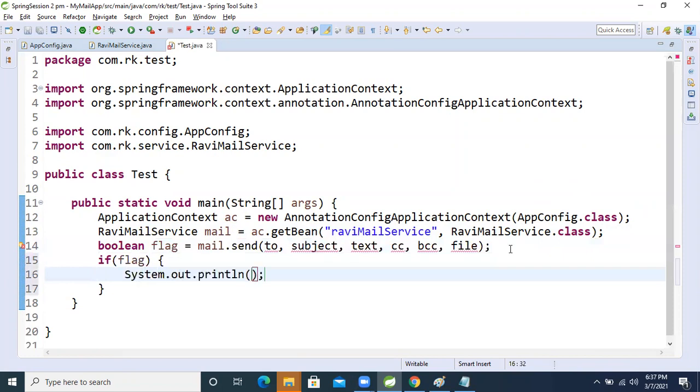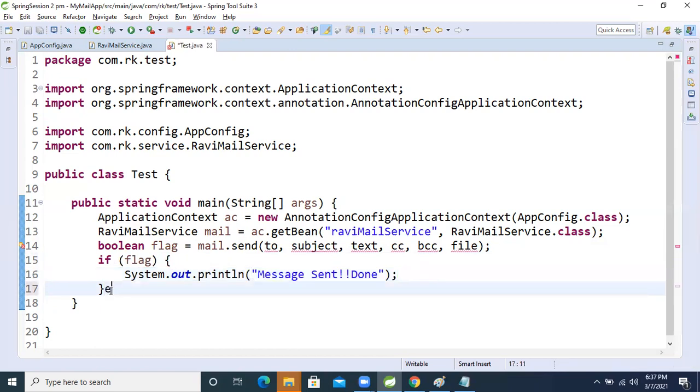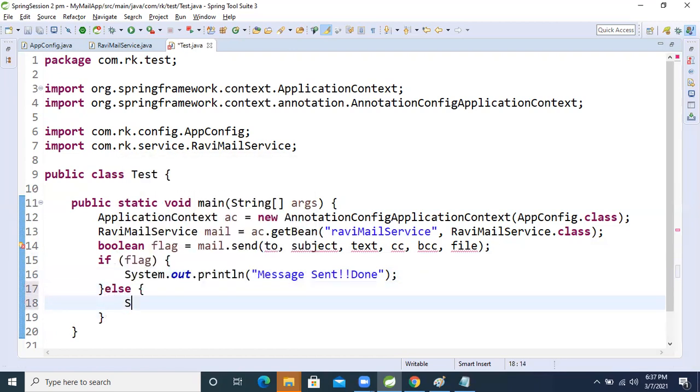System out: message sent. Done. Else, if anything goes wrong, sys out: message not sent. Okay, so now let's do the things.